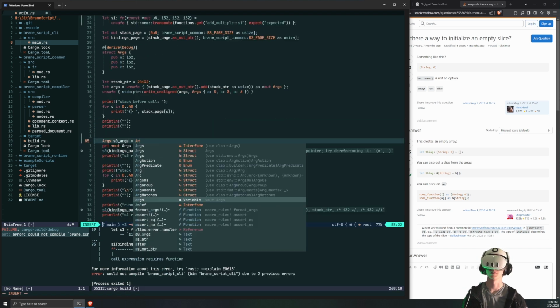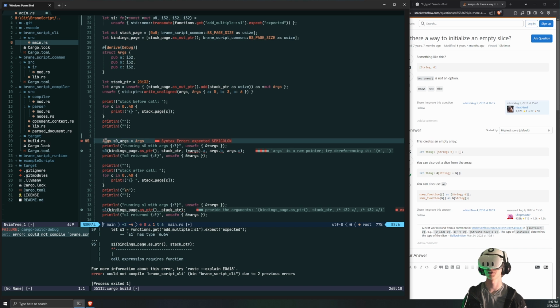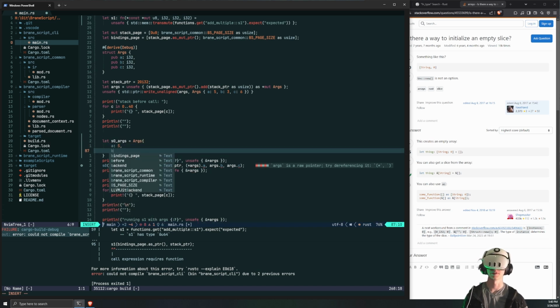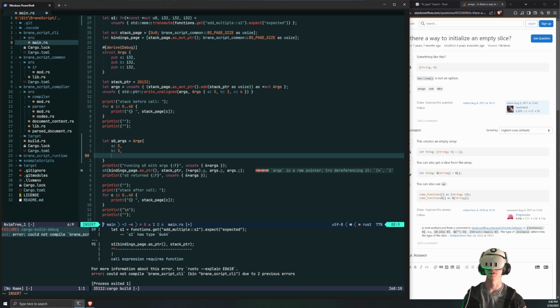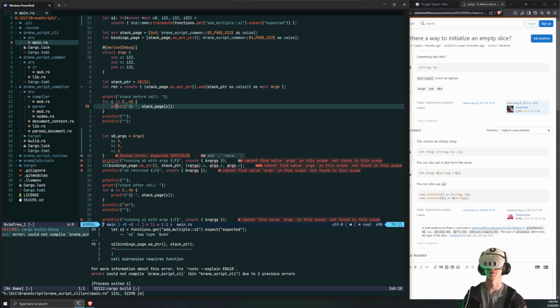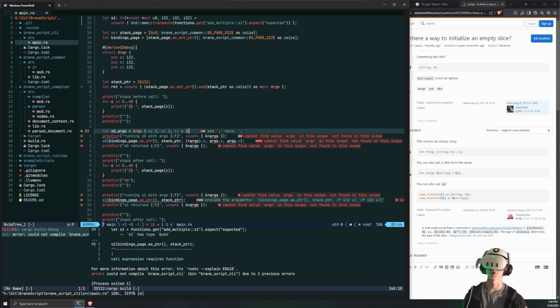Args is equal to, why did I switch to C? A is equal to 5, B is equal to 3, and C is equal to 6. So now I'm going to keep that same syntax. I'm not going to write it anymore. I'm going to call that return, because it actually is the return value now.